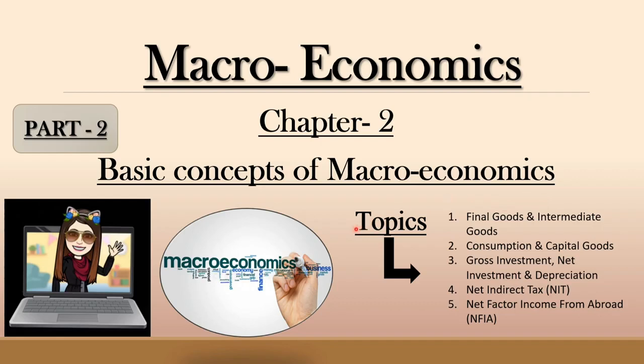Part 1 of this chapter is already up on the channel. You can watch that video also, and in this part 2 video we are going to cover the topics that are final goods and intermediate goods, consumption and capital goods, gross investment, net investment and depreciation, NIT, that is net indirect tax, and the last, NFIA, that is net factor income from abroad.